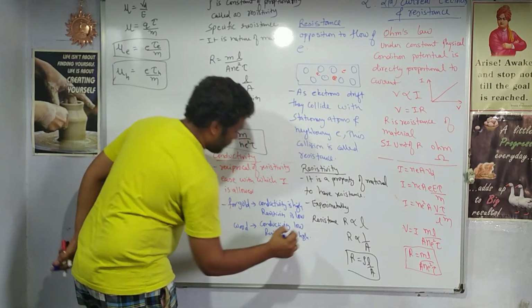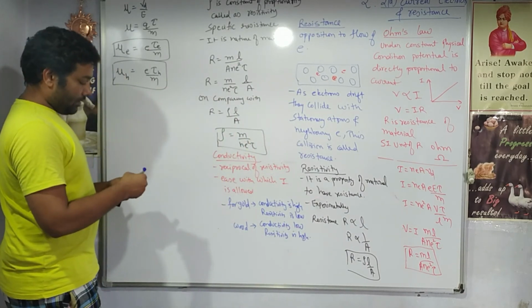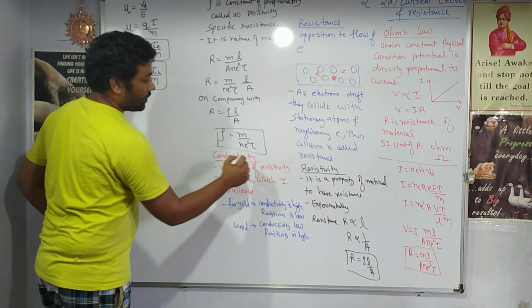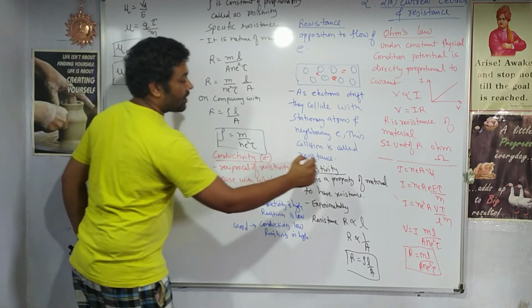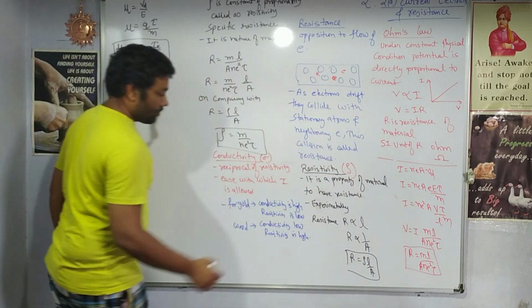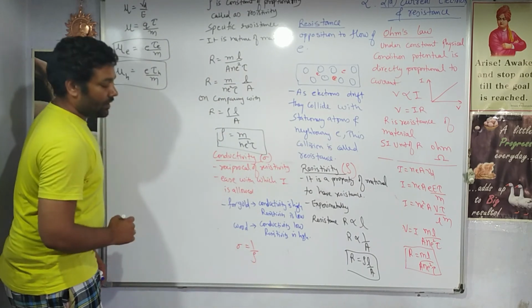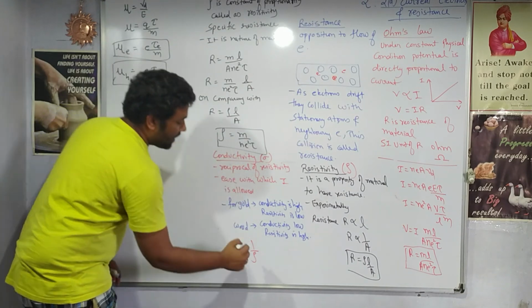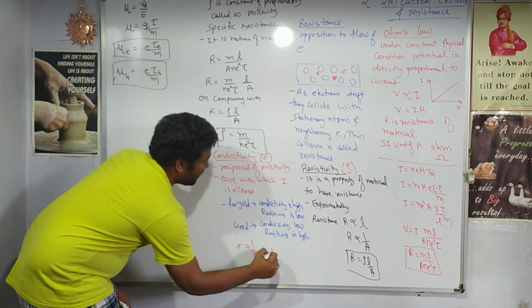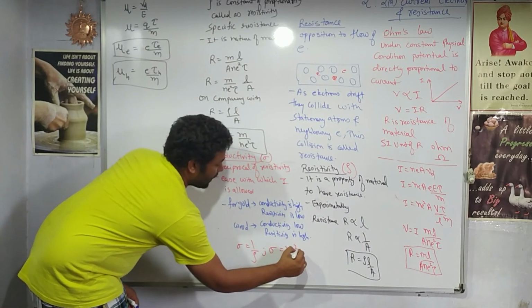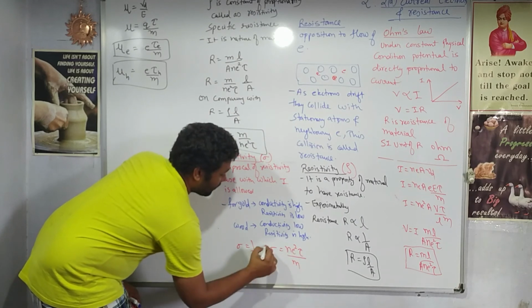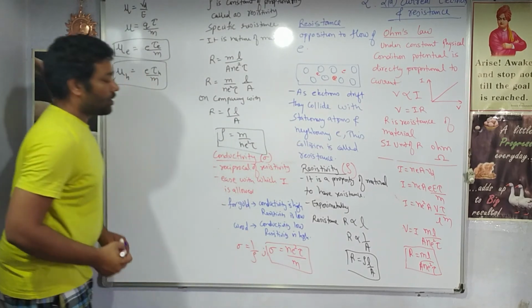In mathematical form, conductivity is denoted by sigma and resistivity is denoted by rho. So sigma is exactly the reciprocal of resistivity, and substituting the basic formula, sigma is n e² τ upon m. This is the formula for conductivity.